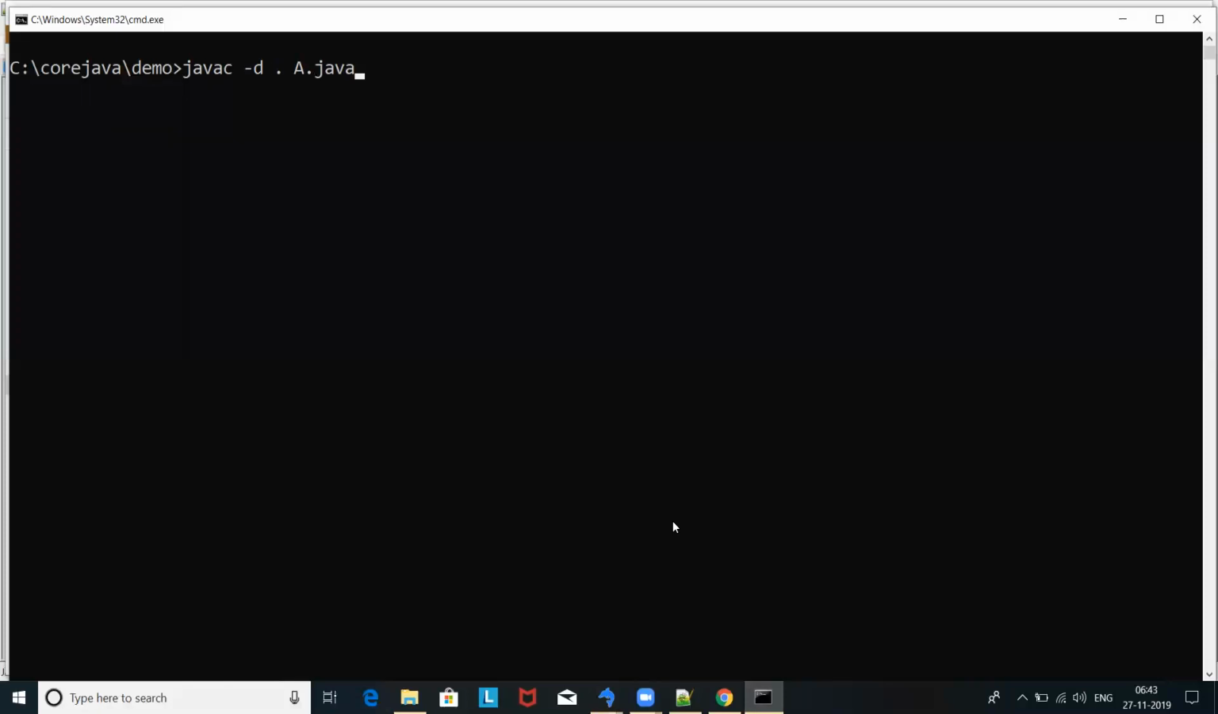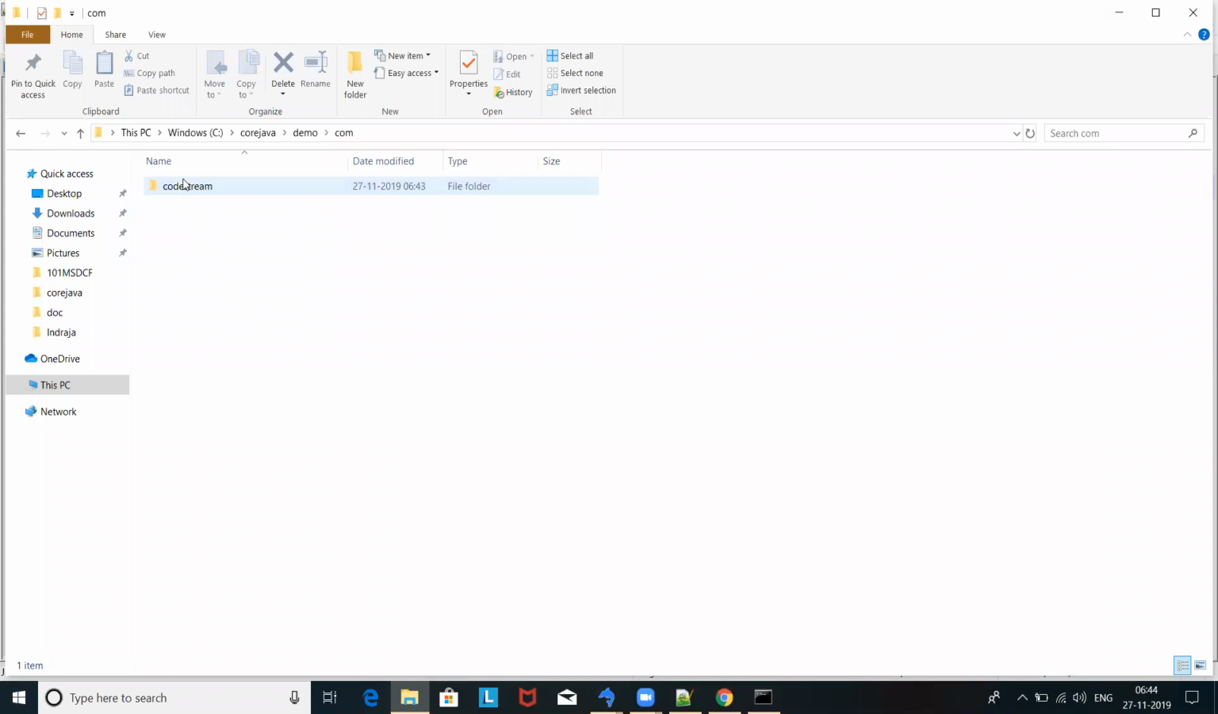So the extra parameter is -d. -d means directory, and directory means it's like a package. We are going to create it. So I compiled successfully. We got the com, codestream, home, and A. This package is automatically created by the program. We have not created this.